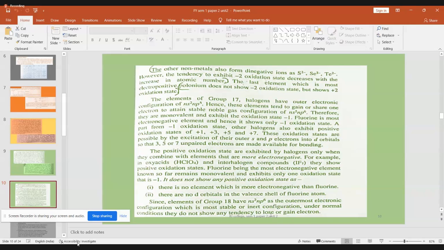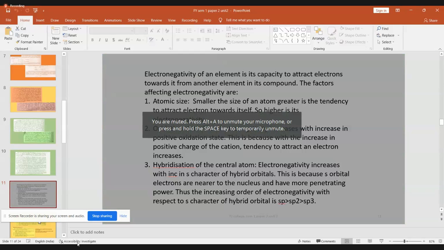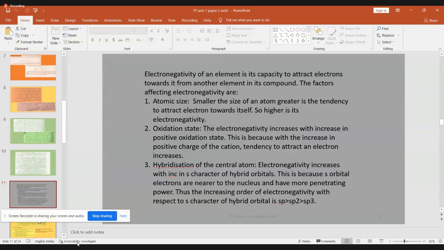They don't have any tendency to lose or gain electrons. Then we also saw the definition of electronegativity, and how it is related to the size of the atom. And of course, some details regarding positive oxidation state. That is, an element in its more positive oxidation state has a greater tendency to take up electrons, so shows a higher electronegativity. That was one relation between oxidation state of any element and its electronegative nature.